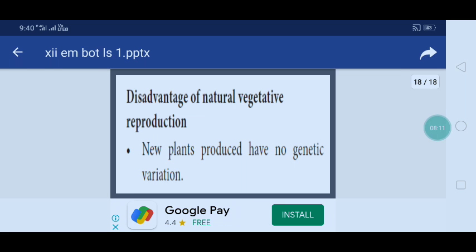Okay, the next one is, what are the disadvantages of vegetative reproduction? The only one is that there is no genetic variation in the new plants produced here. It occurs in natural vegetative reproduction. That is the disadvantage of natural vegetative reproduction.